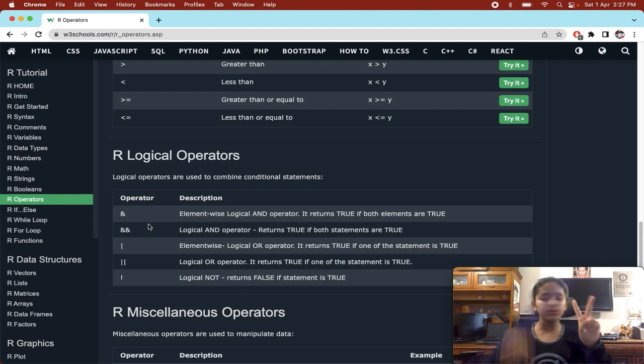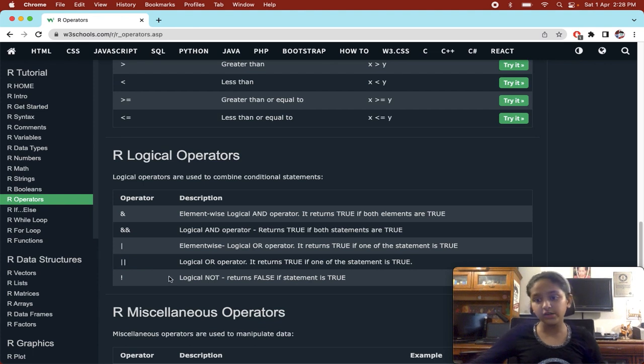Is 2 equals to 1? No. Is 2 equals to 2? True, right? So you might be thinking, if one is correct and one is incorrect? It will only return true if both the statements are correct. Here one statement is wrong, because of which it will return false, right?